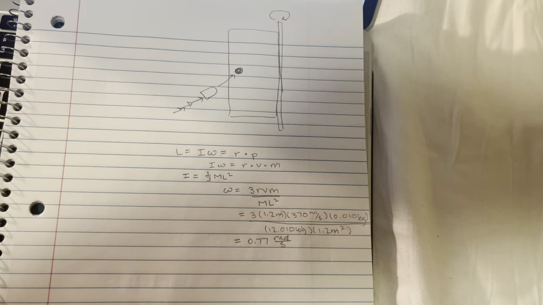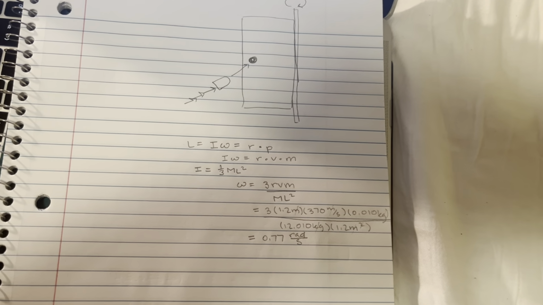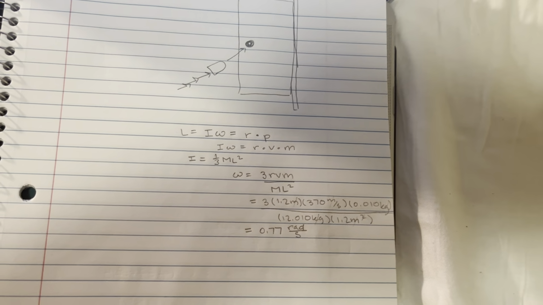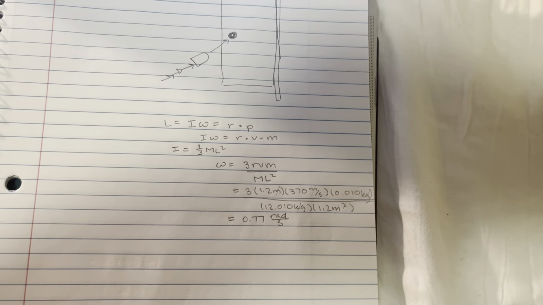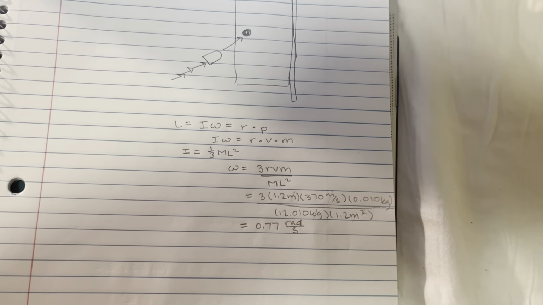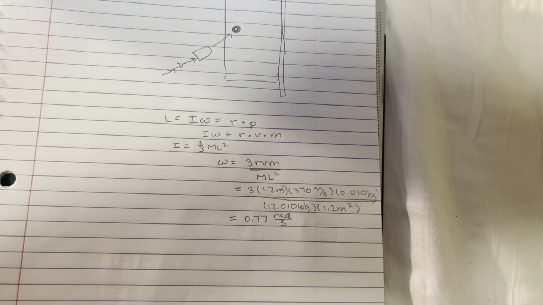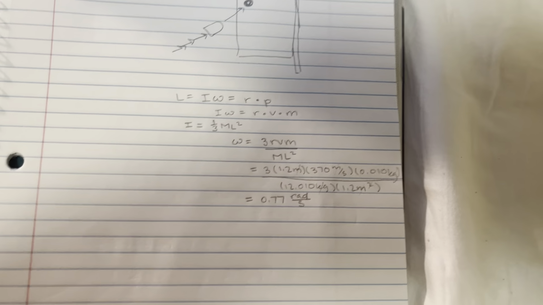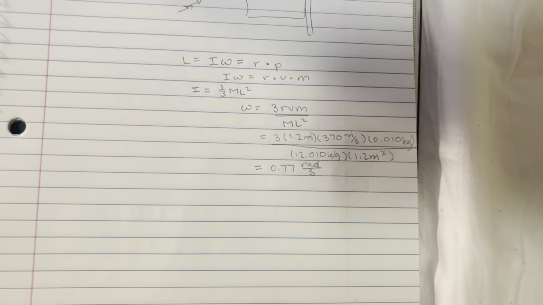So it's the width of the door squared. If we replace I with that equation, we can solve for the angular velocity and get 3 times the radius times the velocity times the mass, divided by the mass times the width of the door squared.